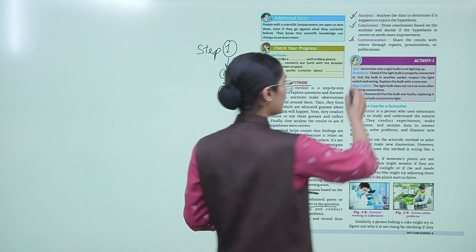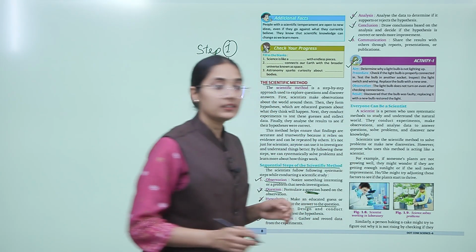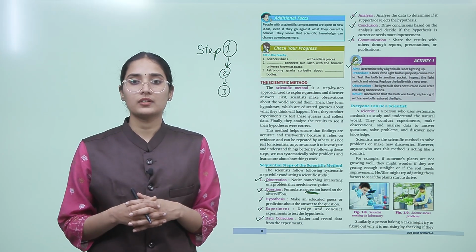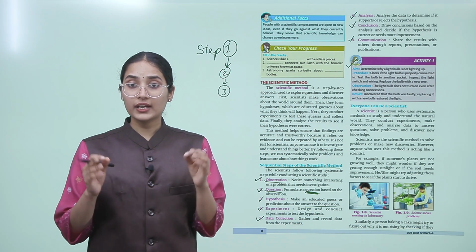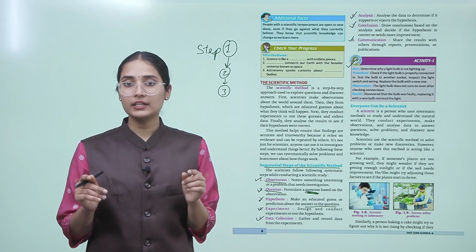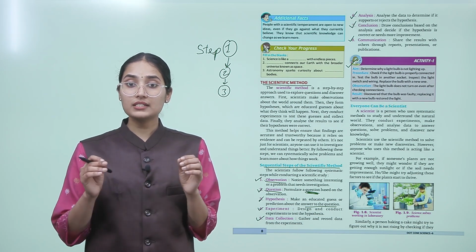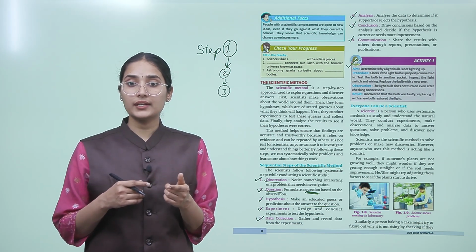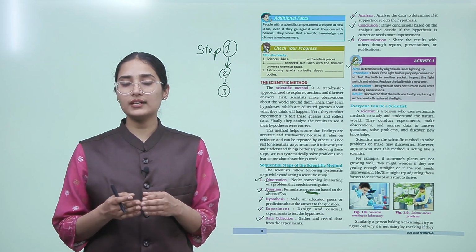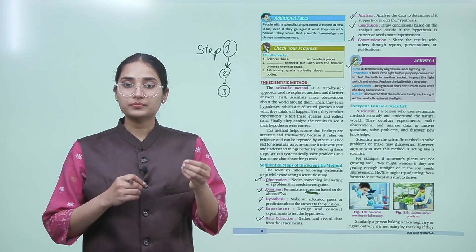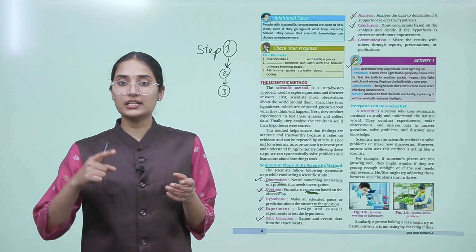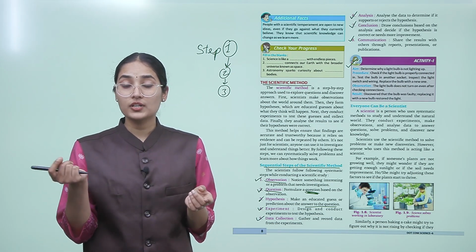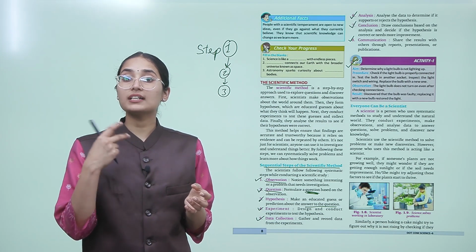So, there is one activity for you. Determine why a light bulb is not lighting up. So, what will you do? Check if the light bulb is properly connected in, test the bulb in another socket, inspect the light switch and wiring, replace the bulb with a new one. So, this is how we do this, whether we test the bulb, whether we check the wiring, whether we check the switch. These are the different experiments that we do.